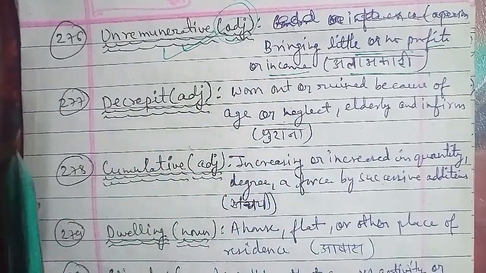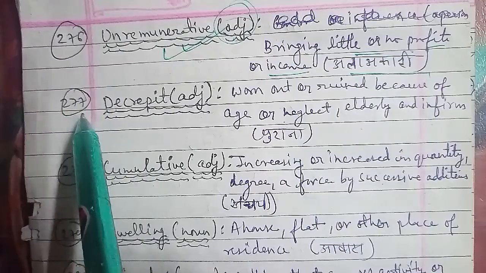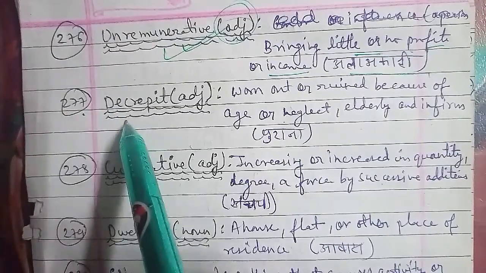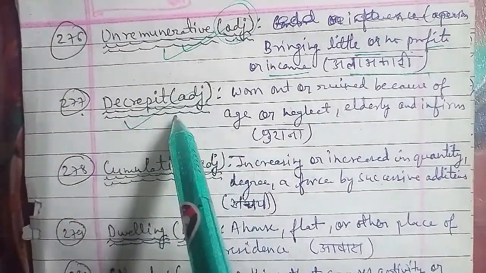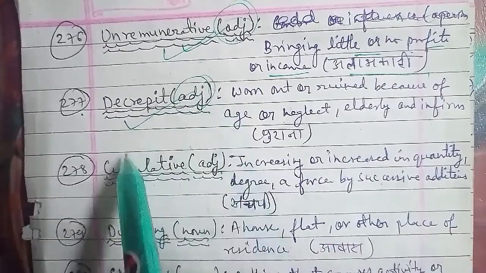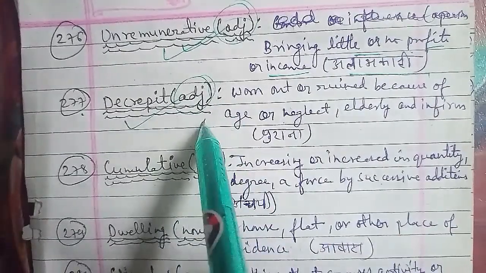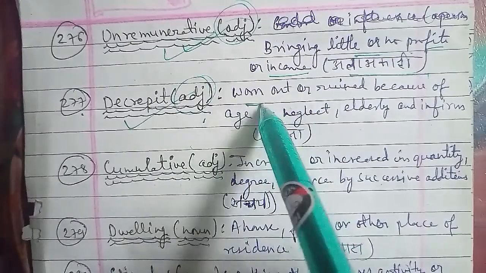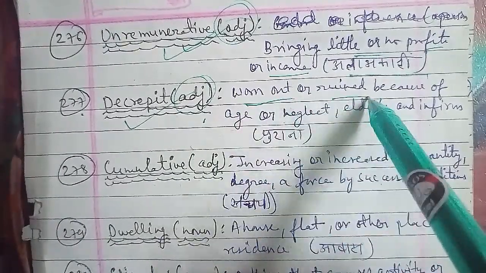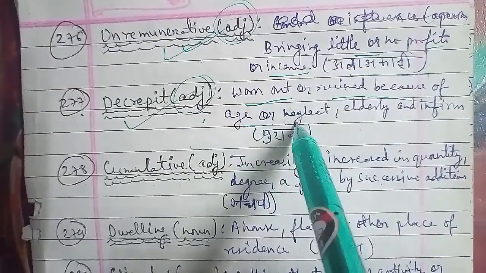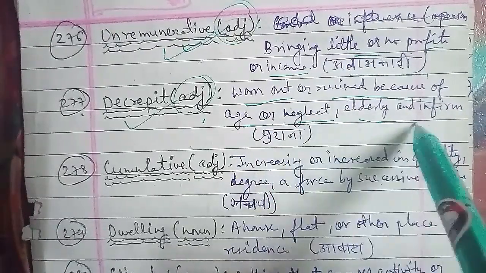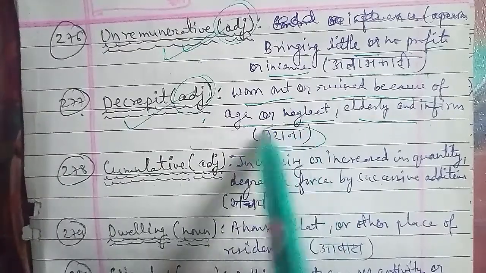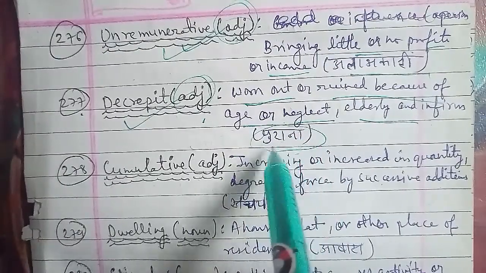Next one is the 279th word that we have, dwelling. Dwelling is a word that is used as a noun, and the dwelling meaning is a house, flat or other place, residence, आवास जहाँ आप रहते हैं, चाहे वो आपका घर हो, चाहे वो आप फ्लैट में रहते हो, या कहीं भी जहाँ आप रहते हो, उसे हम dwelling बोलते हैं. Okay, so residence के लिए of course you have the word dwelling.